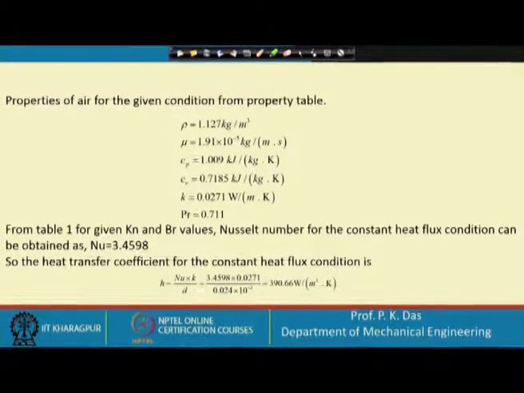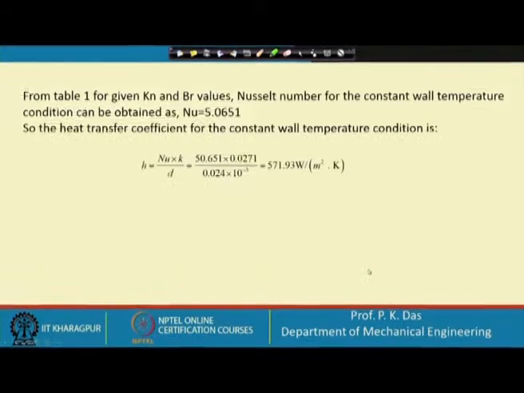And let us complete the solution. For the constant wall temperature case, Nusselt number is equal to 0.50651 from the given table, and the heat transfer coefficient just like before is 571.93 watt per meter square Kelvin.